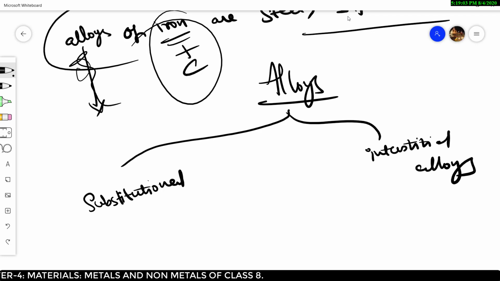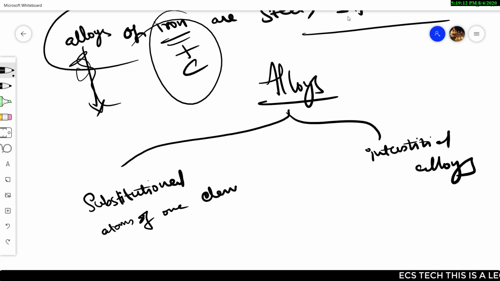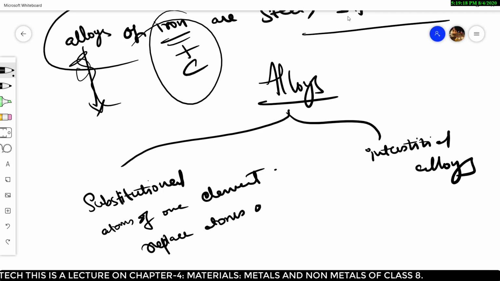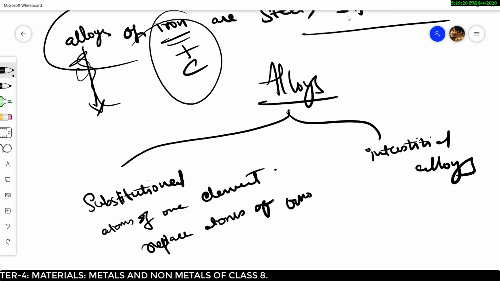Substitutional alloys are those in which atoms of one element randomly replace atoms of another metal.